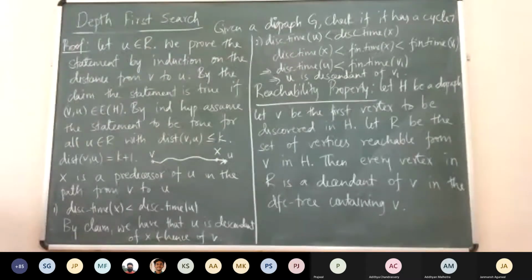It is a very nice property. In undirected graphs it was much simpler, so we didn't even try to prove this. In directed graphs it is much nicer, and this becomes very useful for us. Okay, so is this fine? Is the proof fine?